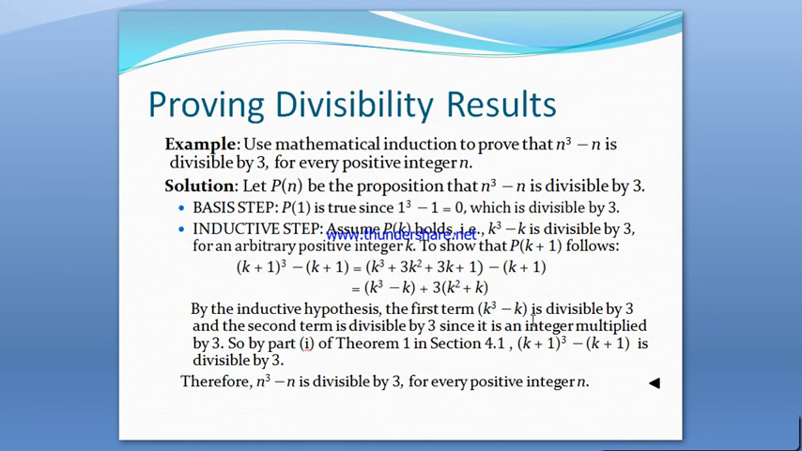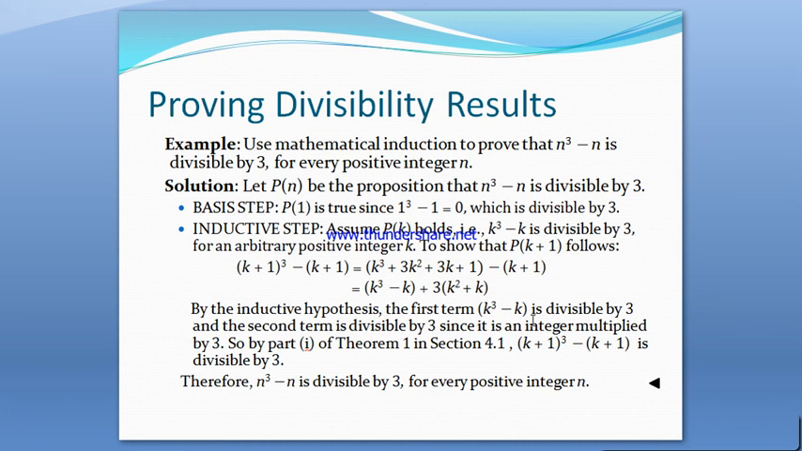Now let us prove a divisibility result using the same induction. Prove that n cube minus n is divisible by 3 for every positive integer n. Suppose that P(n) is n cube minus n is divisible by 3. In the basis step, we prove that P(1) is true. Because 1 cube minus 1 is 0, divisible by 3, we can say P(1) is true. In the inductive step, we assume P(k) is true and prove that P(k plus 1) is true.